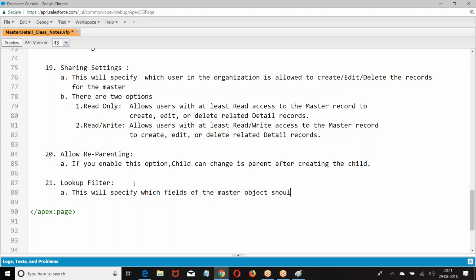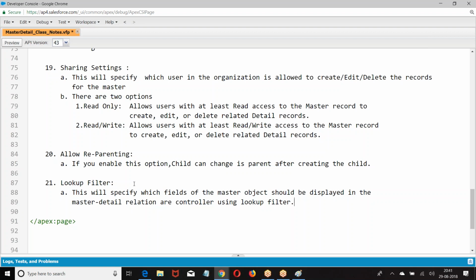It should be displayed master detail relation. Control using right boss. Okay, let us go to the next one.